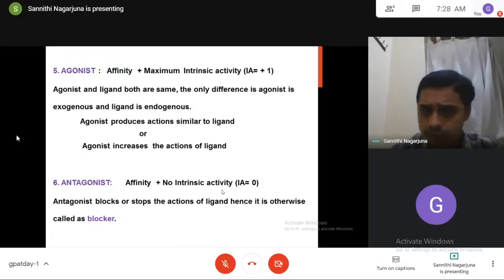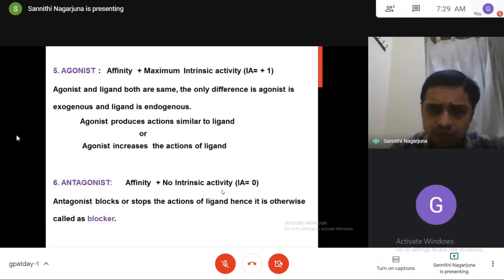So from this, what we have to understand is our body has several receptors and several ligands. Ligands are endogenous substances: neurotransmitters, hormones, steroids, whatever it is. They bind to the receptors and produce their own actions. But whenever ligand concentrations are altered inside the body, some abnormalities will come. To treat those abnormalities, we are using drugs. Those drugs are in the form of either agonists or antagonists.